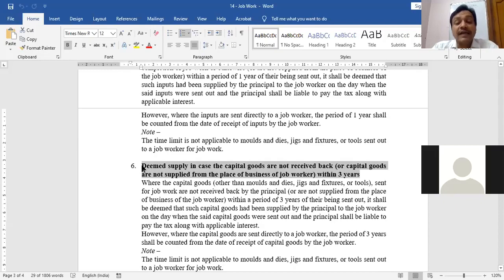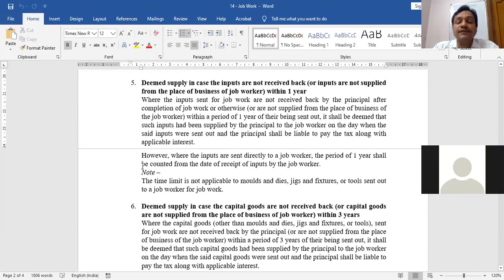And what is relevant is that in both the cases, when you fail to bring back or supply the inputs within 1 year, or you fail to bring back the capital goods or supply the capital goods within 3 years, do you know what the problem is? When the 1 year limit expires or 3 years limit expires, at that time it will not be treated as the time of supply or sale. It will be the original date on which you supplied those buttons and capital goods to the job worker. See this point.